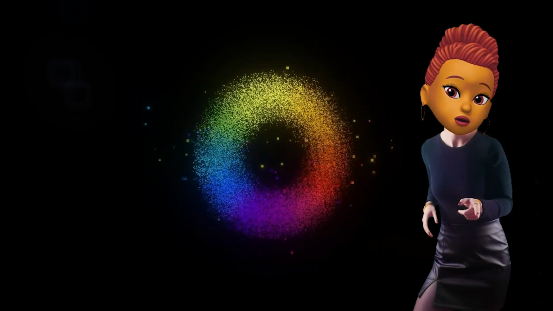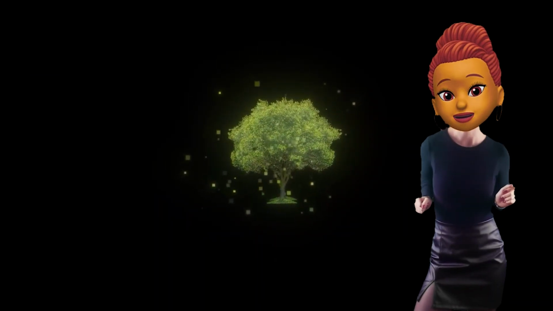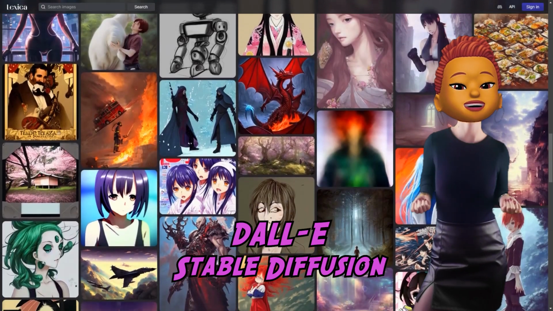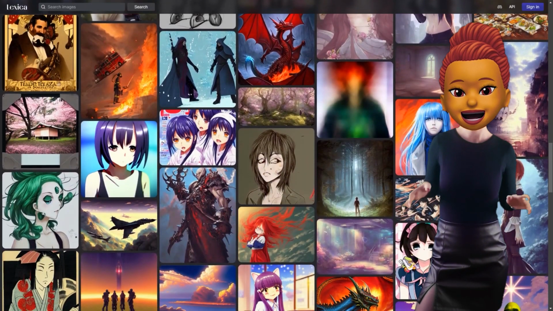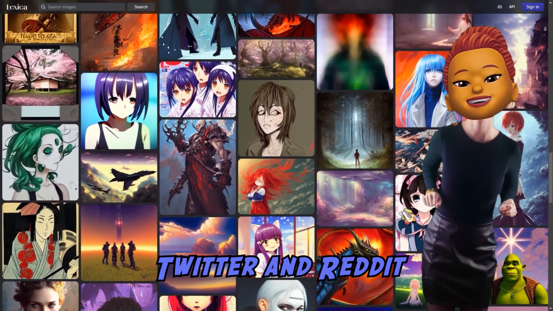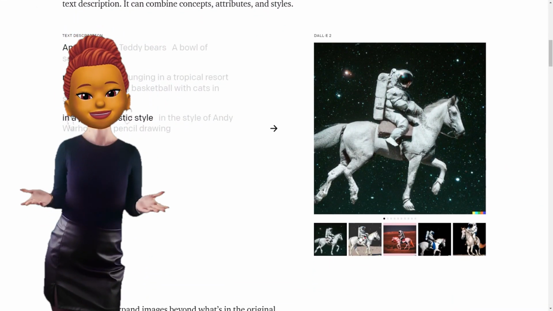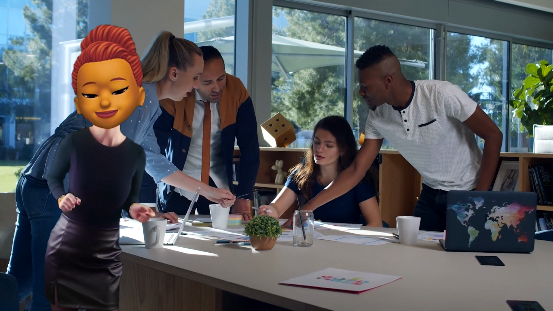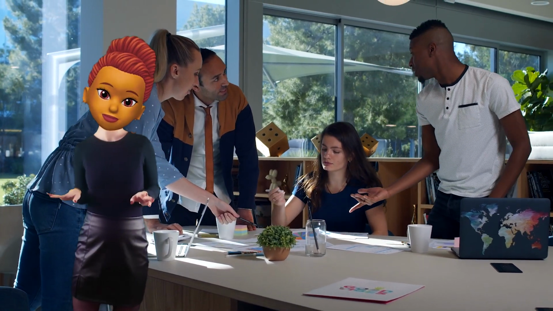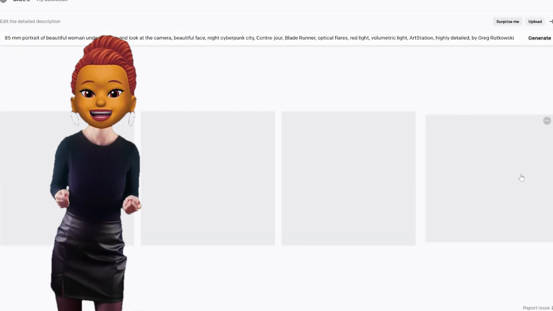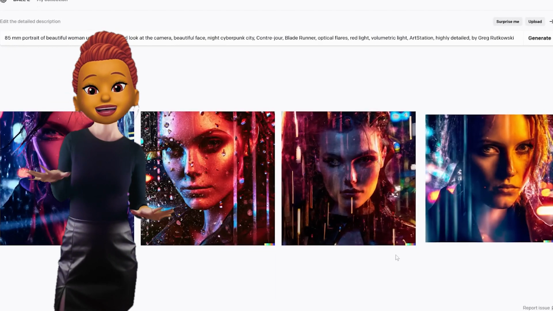In 2022, generative AI has generated a lot of excitement and hype. DALL-E and Stable Diffusion are models used to create images for social media platforms such as Twitter and Reddit. Big tech companies are integrating generative models into their mainstream products, while startups building products on top of generative models are attracting funding. With a few notable exceptions, most of the technologies we're seeing today have existed for many years.